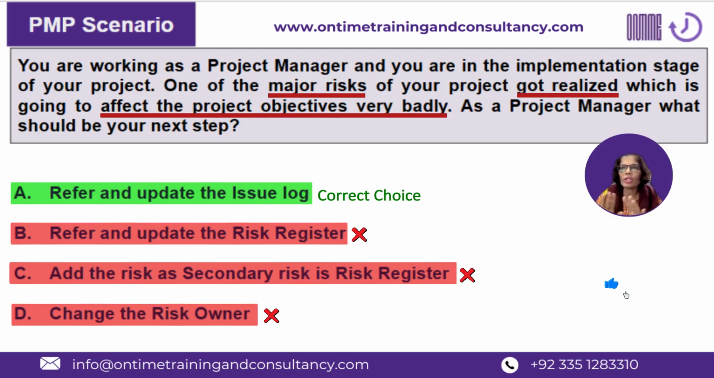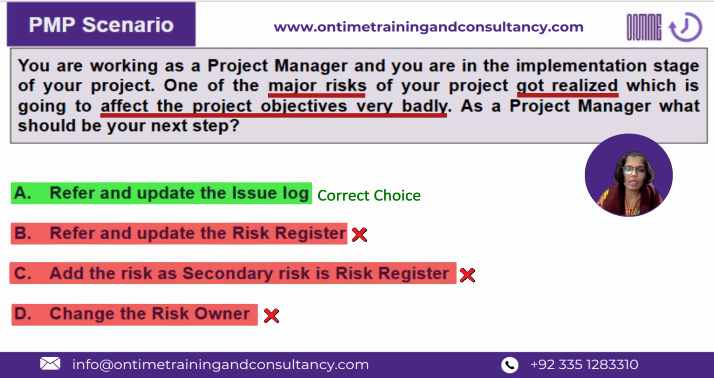So in this scenario, clearly there is no such talk that as a result of this major risk, any other risk has occurred. This is still talking about the primary risk. So C is definitely not the answer. Why is D not the answer?